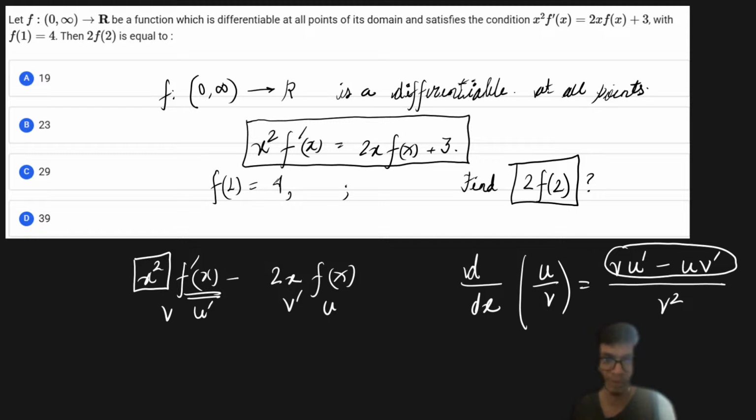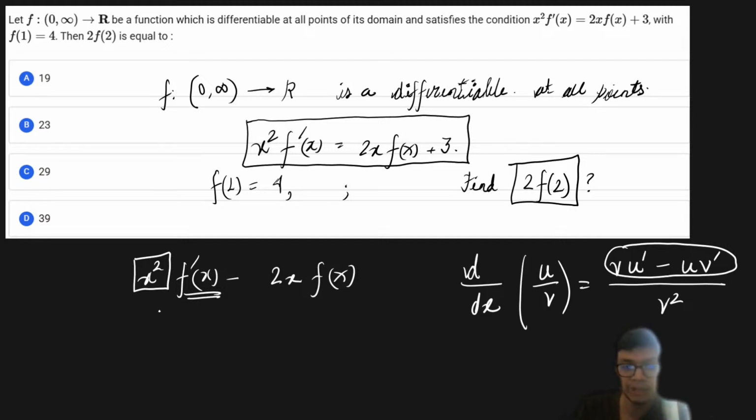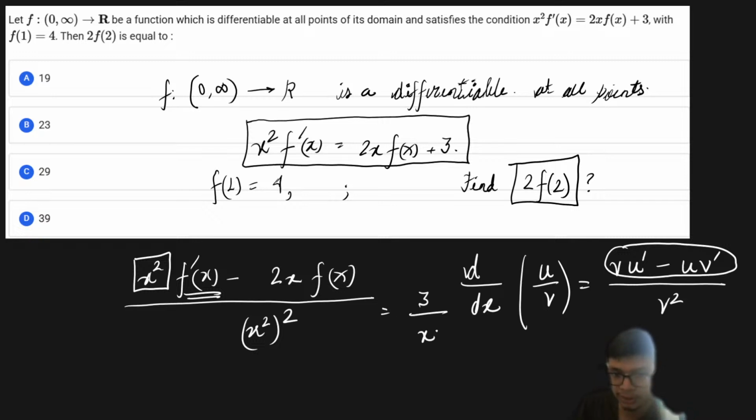For this kind of observation you have to practice these kinds of questions. This is very interesting, and especially for the chapter of differential equations, this kind of observation is very useful, right? So let us try to learn it from now. Now what I am missing is x to the power 4 in the denominator, so that I can write x square whole square, and the right side becomes 3 divided by x to the power 4.